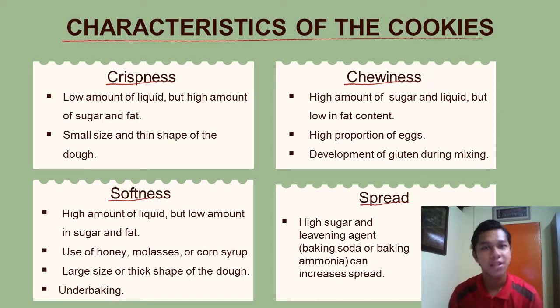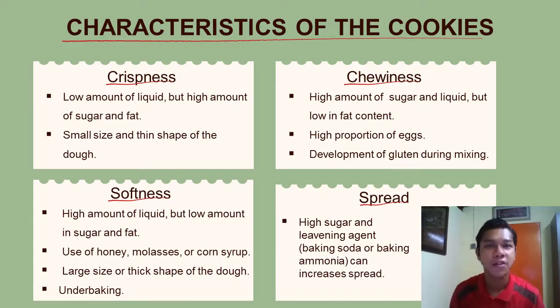For crispiness, cookies have a low amount of liquid but a high amount of sugar and fat. The dough for crisp cookies is also small and thin in shape. For chewiness, cookies have a high amount of sugar and liquid but low fat. They also have a high proportion of egg and have gluten development during mixing.